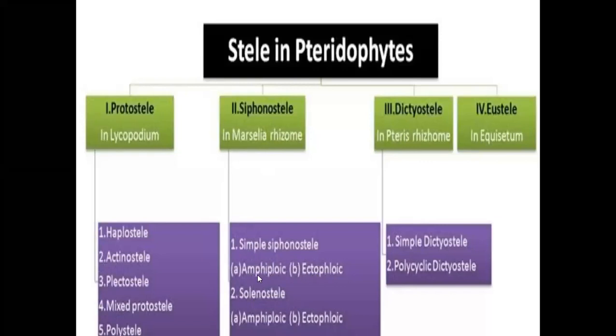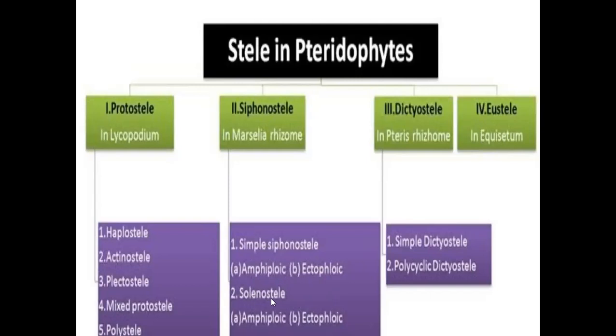Amphiphloic siphonostele means two phloem siphons are present in the stele. Ectophloic siphonostele means the phloem siphon is present at the outside, or peripheral region.